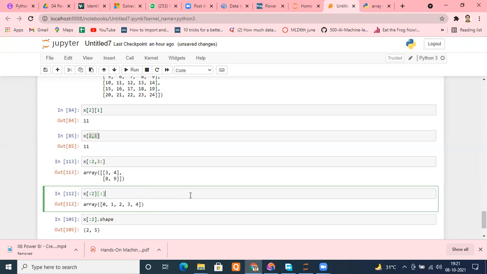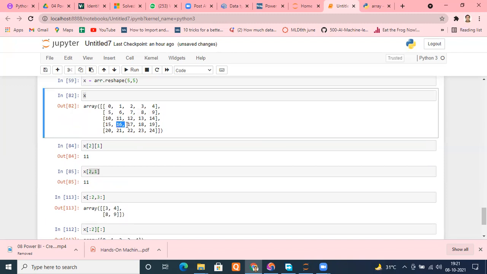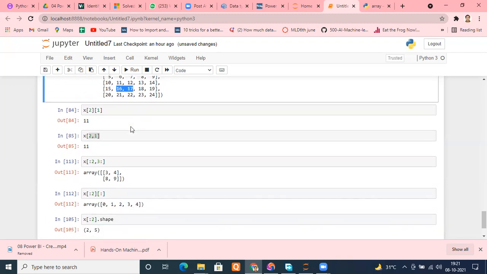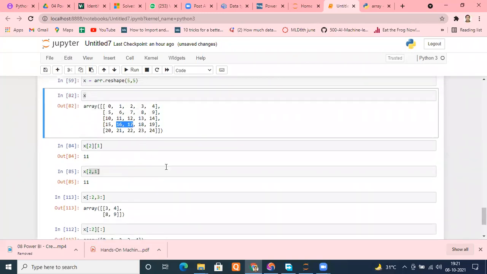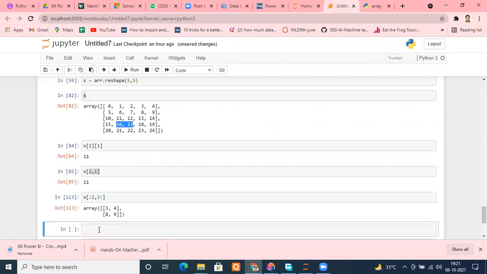See properly and tell me, please. Can anybody tell me now, if I need only this data, 11, 12, and 16, 17, how can I get that? I need 11, 12, and 16, 17. Can you give me the details? How can I access it? The example is in front of you.